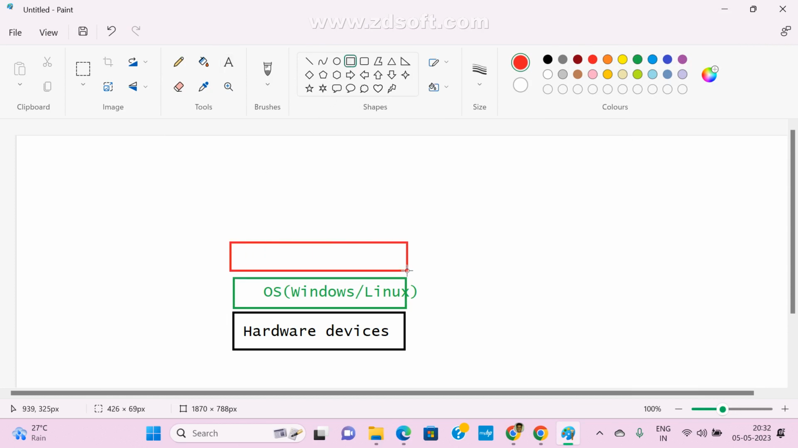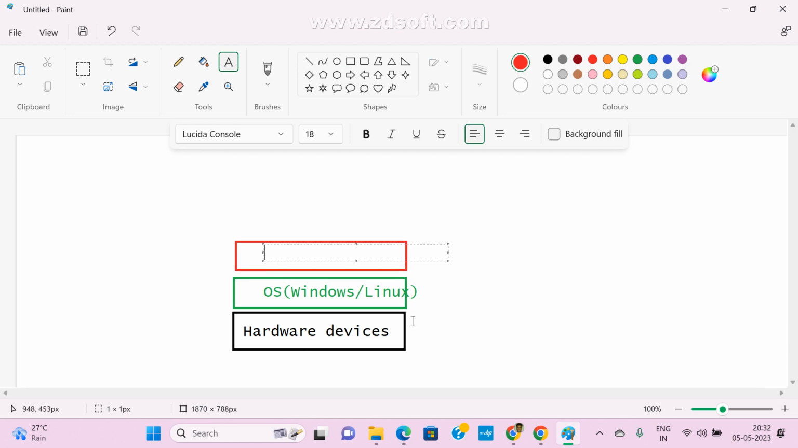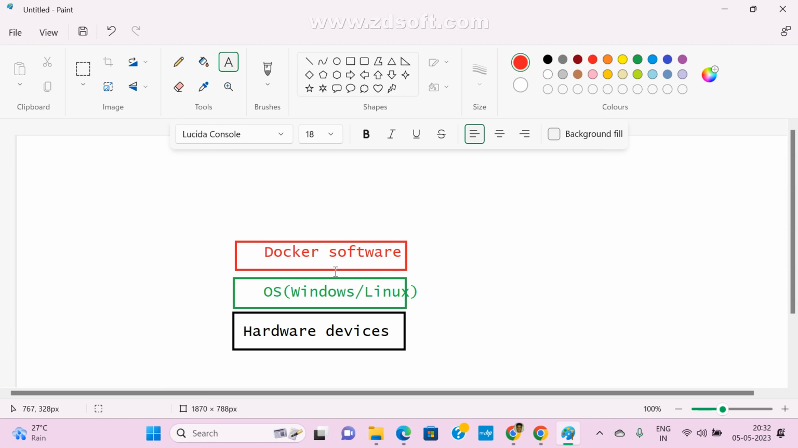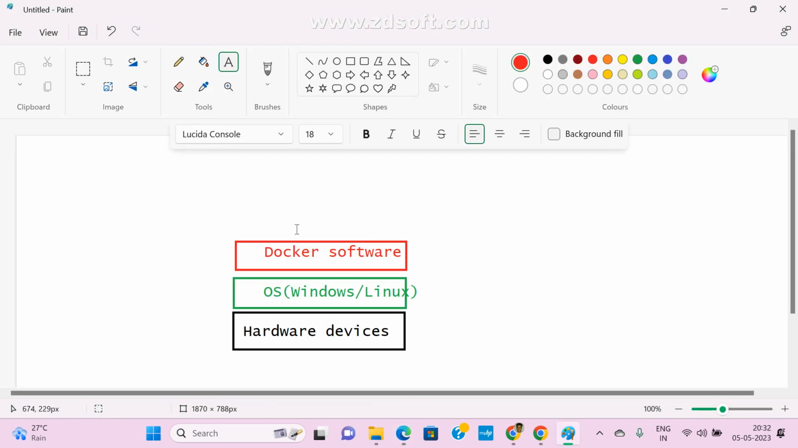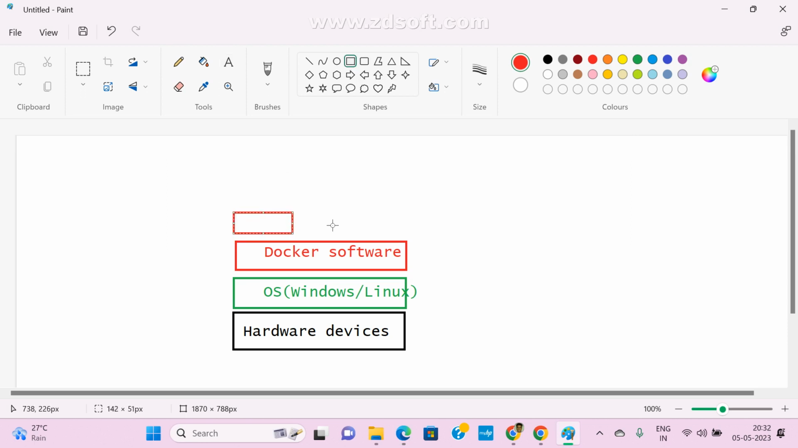This is very simple software. Directly I am going to install the Docker software. This is the Docker software. On top of Docker, we can deploy multiple applications. On top of Docker, we can create multiple containers, whatever you want.